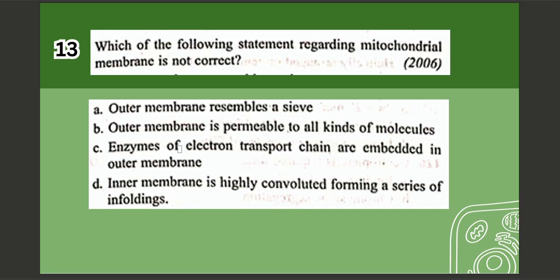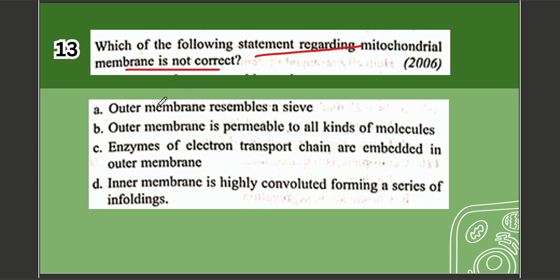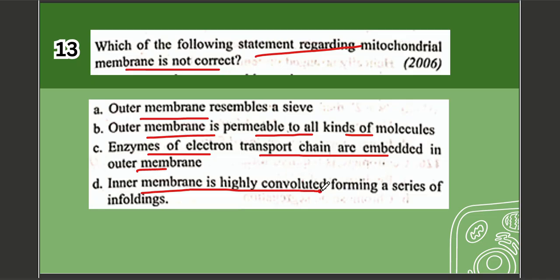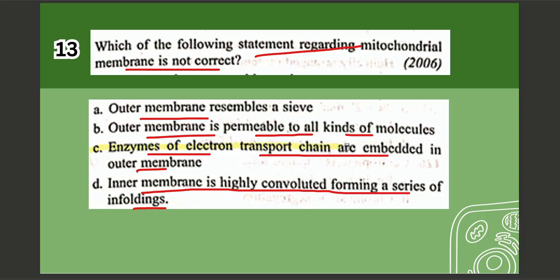Next question. Question number 13. Which of the following statements regarding mitochondrial membrane is not correct? Options are A. Outer membrane resembles a sieve. B. Outer membrane is permeable to all kinds of molecules. C. Enzymes of electron transport chain are embedded in outer membrane. D. Inner membrane is highly convoluted, forming a series of infoldings. The correct option is option number C, which is enzymes of electron transport chain are embedded in outer membrane.